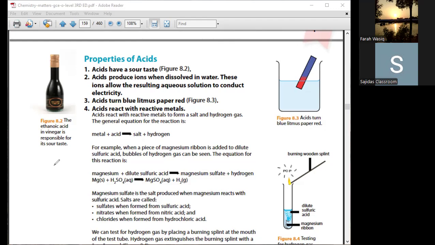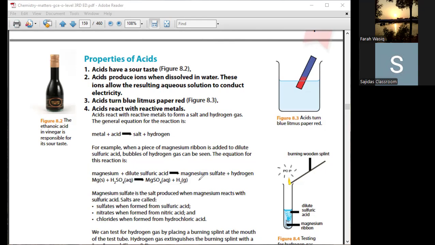Litmus is available in the laboratory in solution form or in paper form. In both cases, acid will turn blue litmus red immediately. And bases are substances that turn red litmus blue.